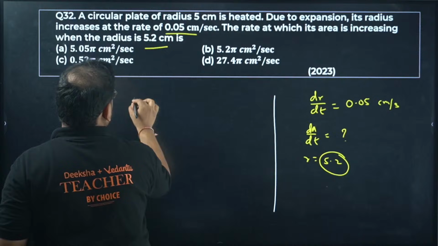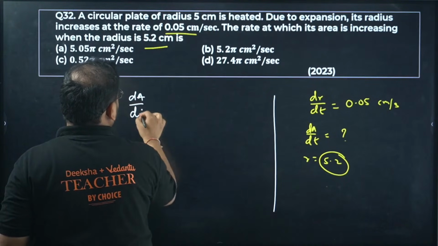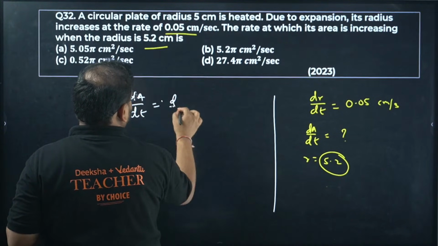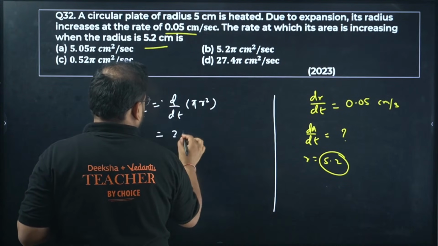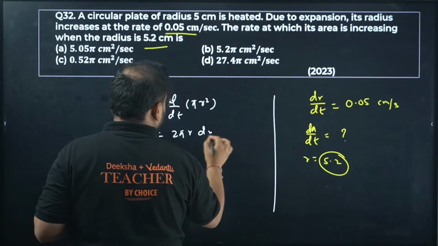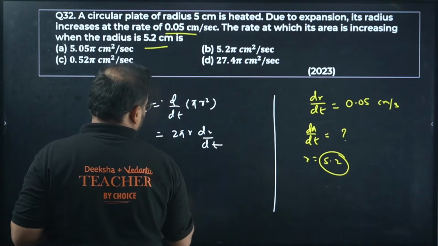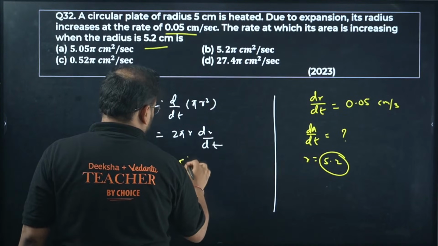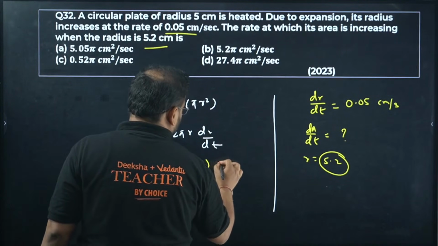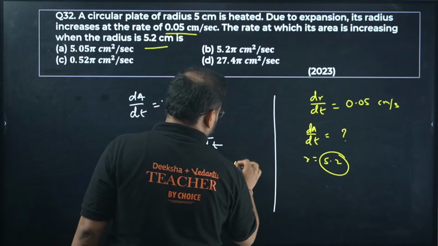Check. dA by dt is given by the derivative of pi r square, so 2 pi r dr by dt. We have all the values. Check here. 2 pi r is 5.2 and dr by dt is 0.05.